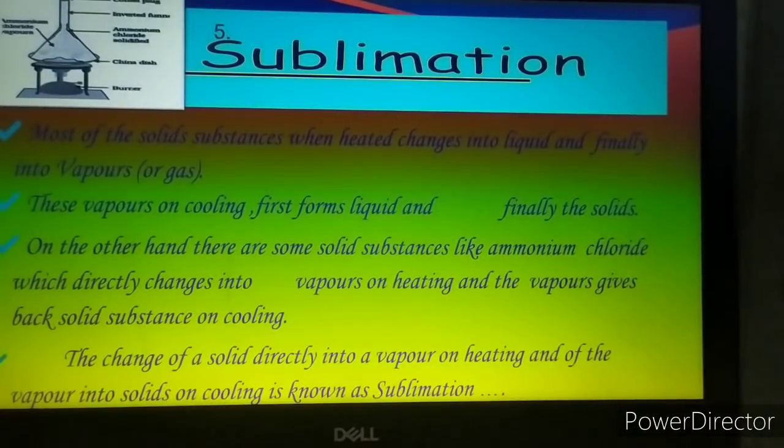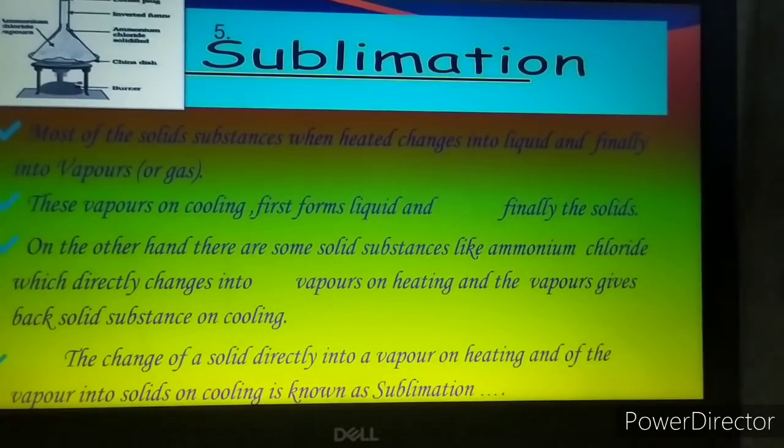The last method which we have to learn is the method of sublimation. As you know, you have also learned in your previous classes that most of the solid substances, when they are heated, first change into liquid form and then finally into vapor form. You have learned about water also, that the solid form of water, that is ice, when it is kept out at room temperature, melts and changes into liquid form. This liquid form of the substance, when it is again heated, changes into gaseous form.